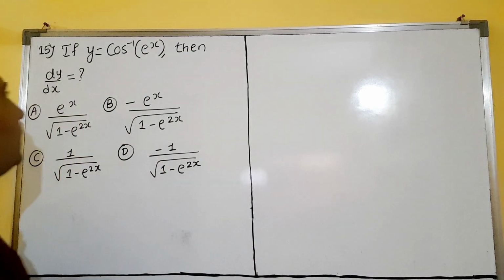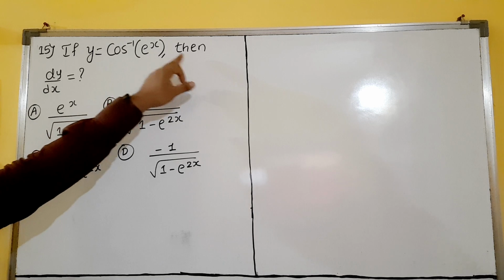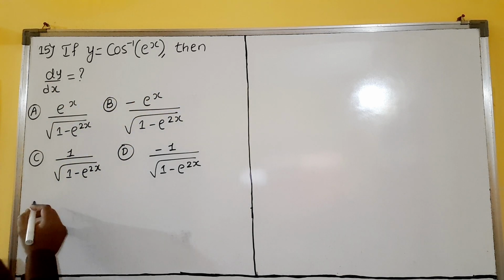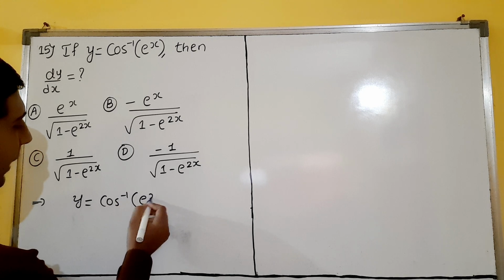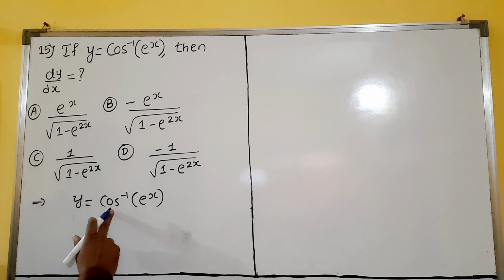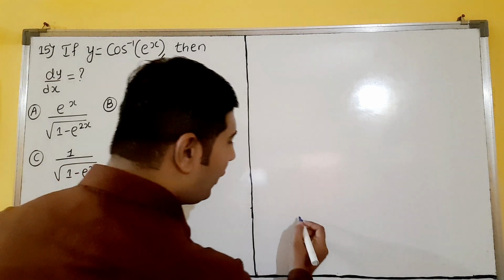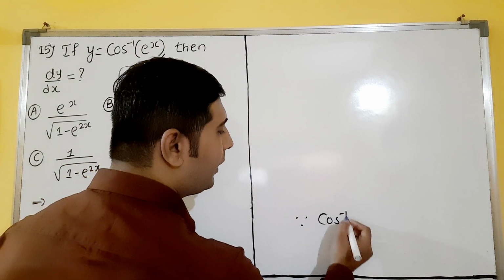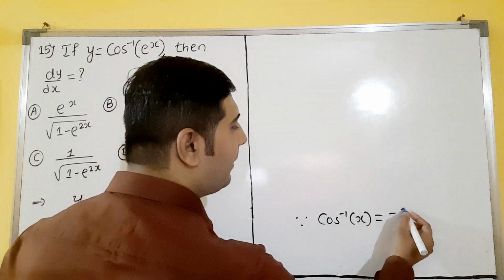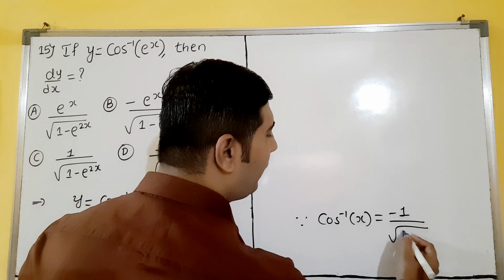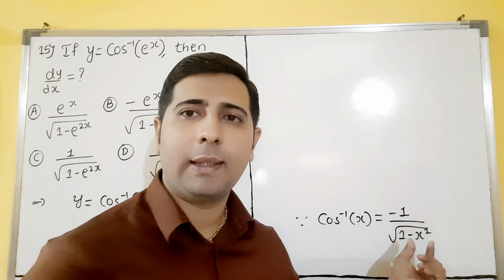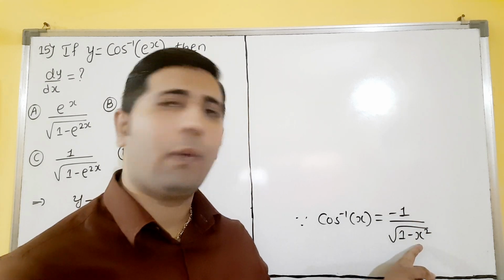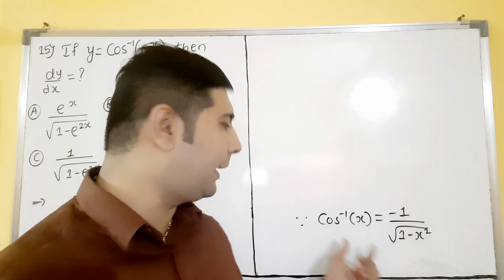Let us see the next question, dear students. Question number 15. If y is equal to cos inverse of e raised to x, then dy by dx is what? Very simple question, dear students. So now see here. First we will write the equation: cos inverse of e raised to x. This is looking like cos inverse x, dear students. Do you remember the cos inverse x derivative? Cos inverse x derivative is minus 1 upon square root of 1 minus x square.